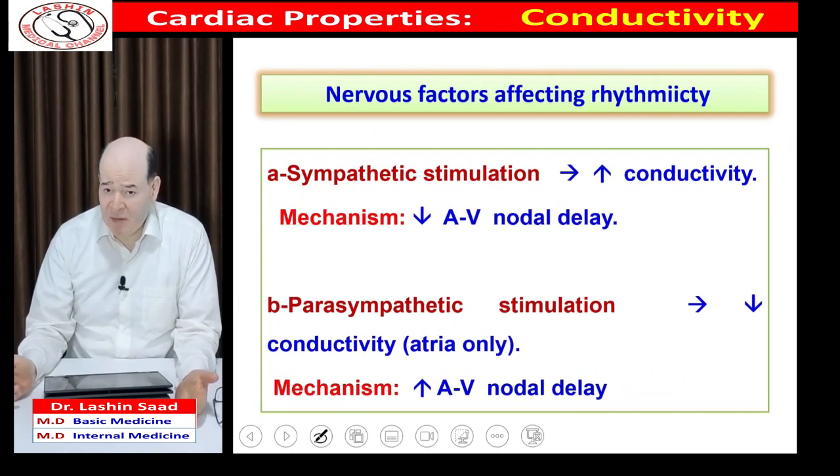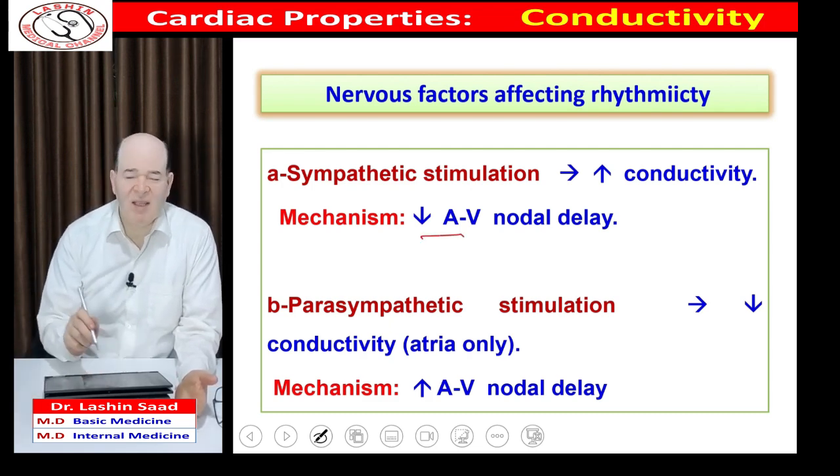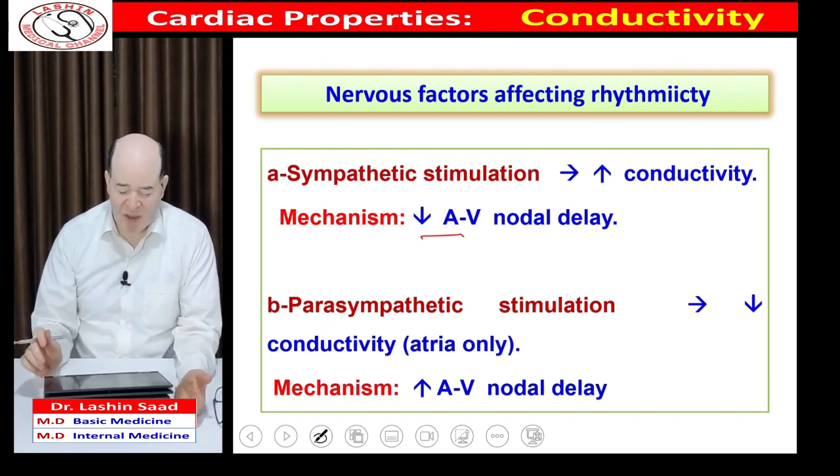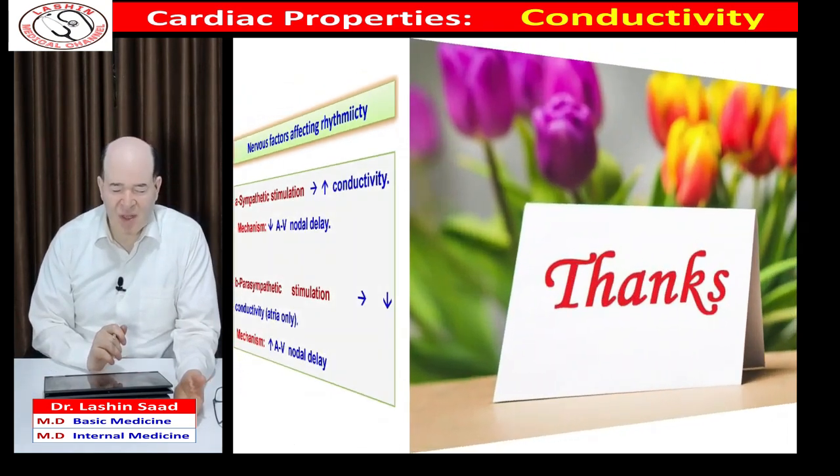Regarding factors affecting conductivity, we have many factors. Most important of them is the nervous factor. Sympathetic logically causes increase in the conductivity because it decreases AV nodal delay. Parasympathetic does the opposite. It decreases conductivity because it increases the AV nodal delay.